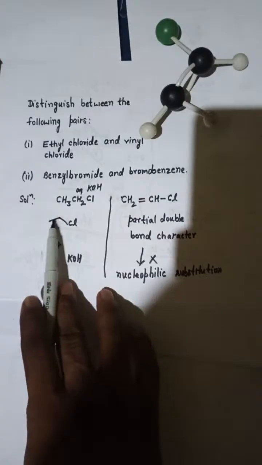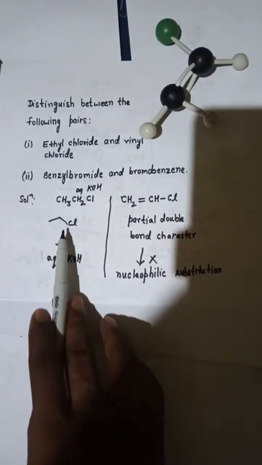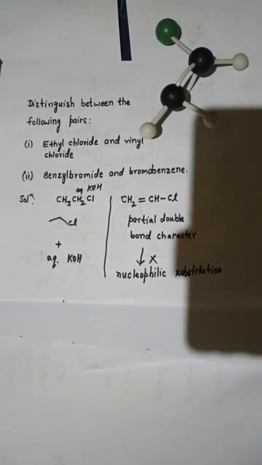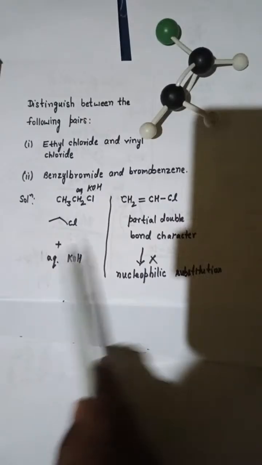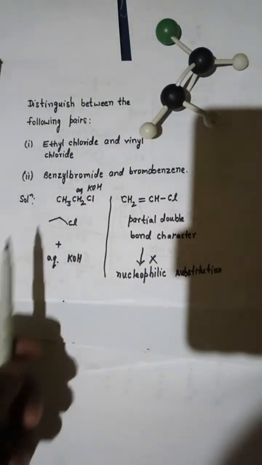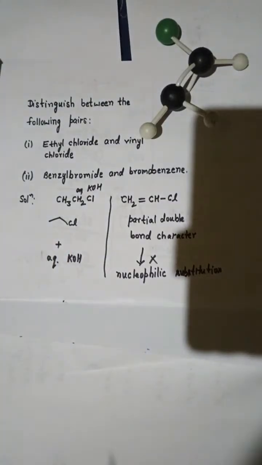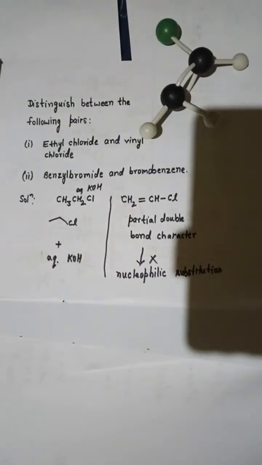Okay, so what we have done here, ethyl chloride and vinyl chloride. You can see this is ethyl chloride, 2 carbons are there, and a sigma bond is there. So this ethyl chloride is going to react with alcoholic, not alcoholic, aqueous KOH. If it is alcoholic, then this will convert it into alkene, and if it is aqueous KOH, it will be converted into alcohol.